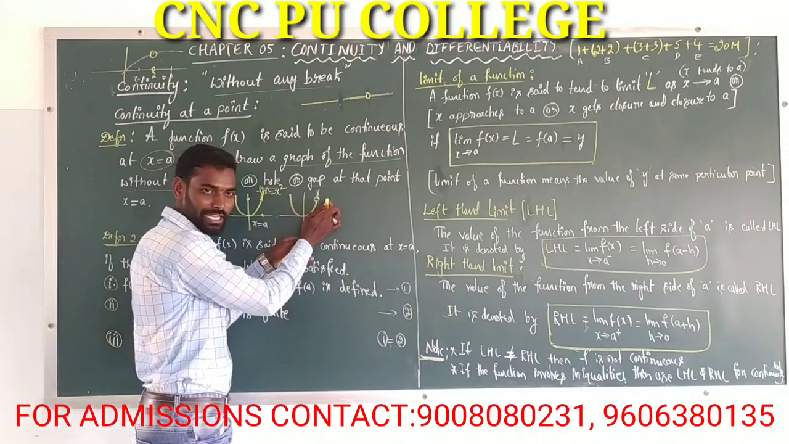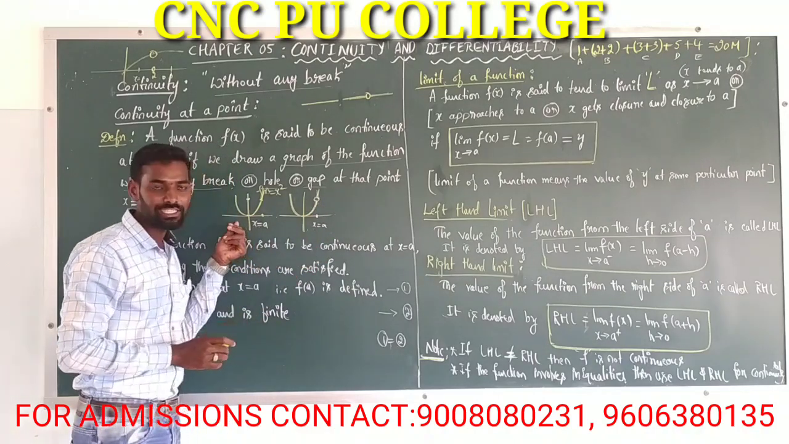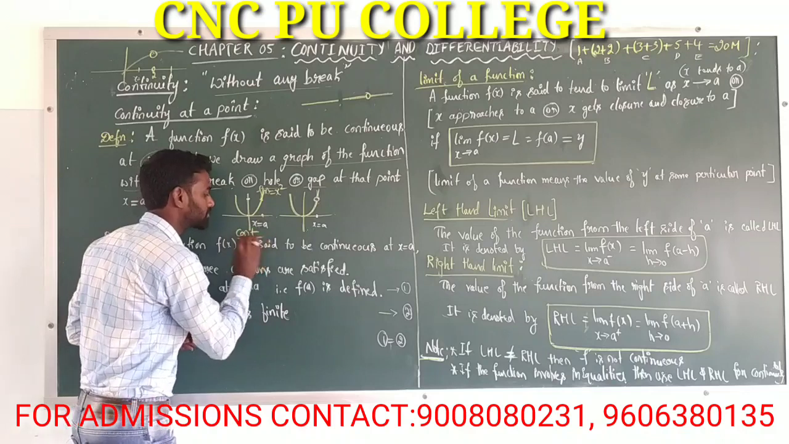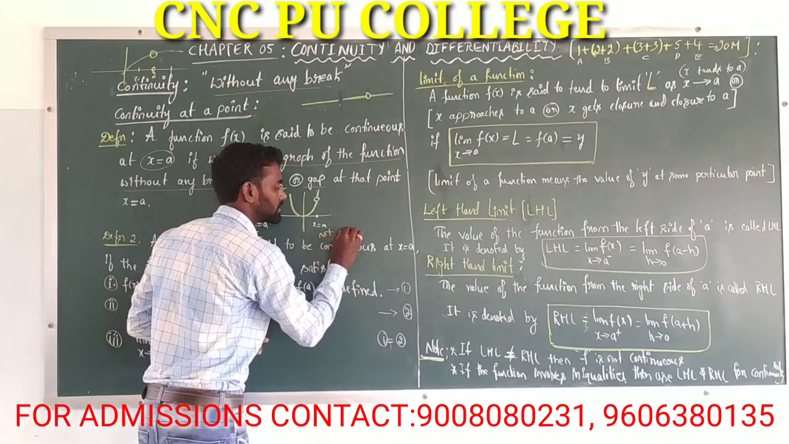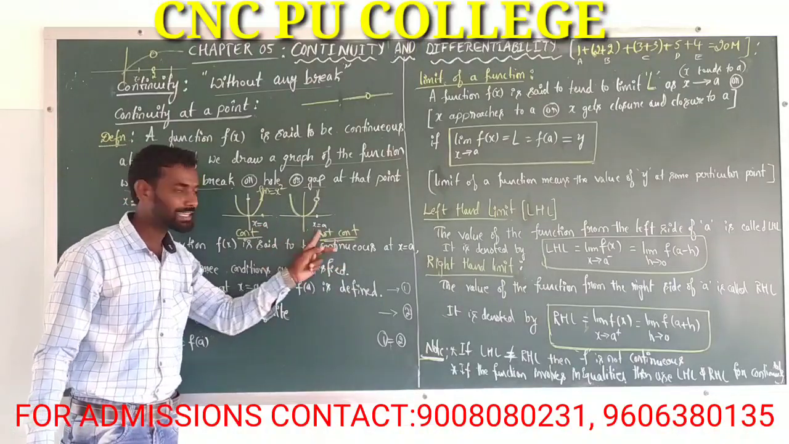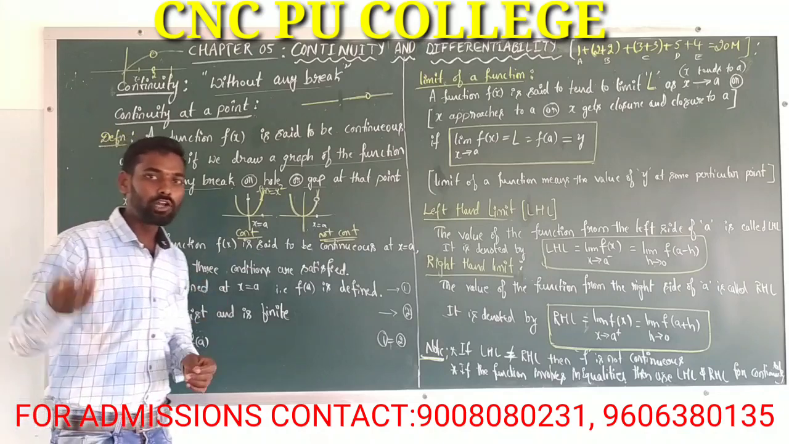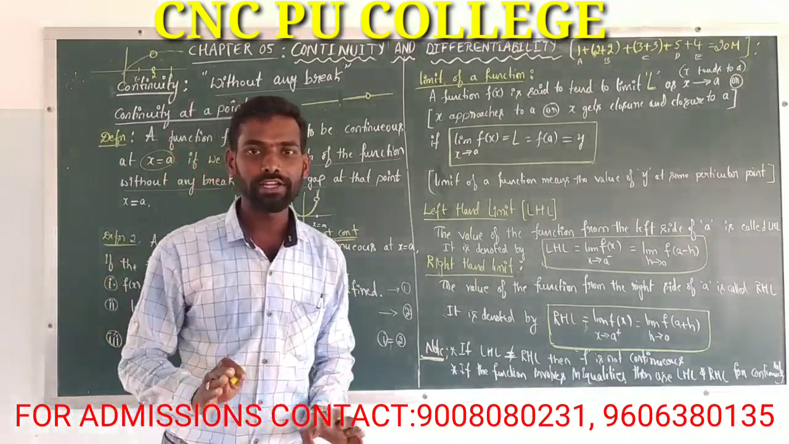At x is equal to a, this function is not continuous. Okay, right. But this function is what? This is continuous, this is not continuous. At which point? At x is equal to a. Right. Now here there is one more very important definition for continuity.